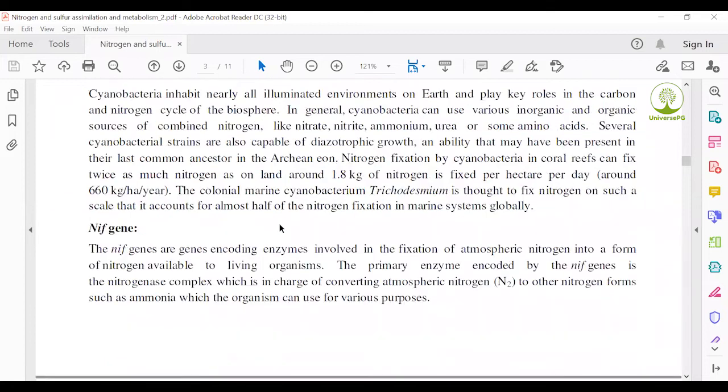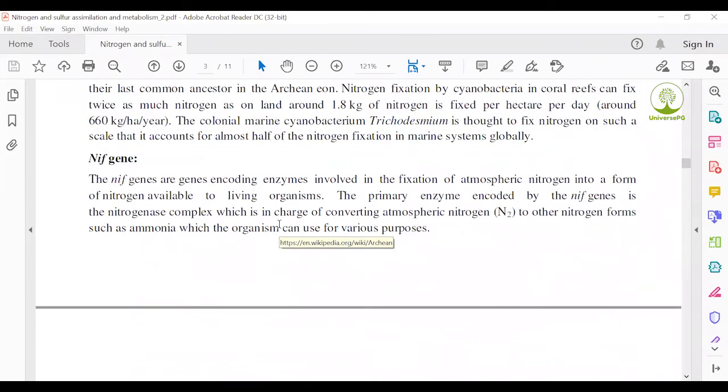Then the NIF gene: its full name is nitrogen fixing gene. NIF stands for nitrogen fixing gene, genes encoding enzymes involved in the fixation of atmospheric nitrogen into a form of nitrogen available to living systems. You just read the definition of the NIF gene. What is the NIF gene? NIF gene stands for nitrogen fixing gene.